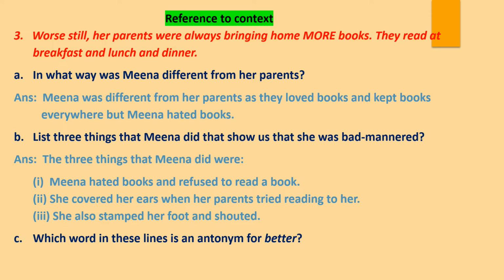Yes, bad. Bad is the opposite of good. So better is the comparative degree of good. So what is the comparative degree of bad? Yes, worse. Yeah, the word worse, which is already given here in these lines also, right? So worse is the antonym. So the answer is: worse is an antonym for better.